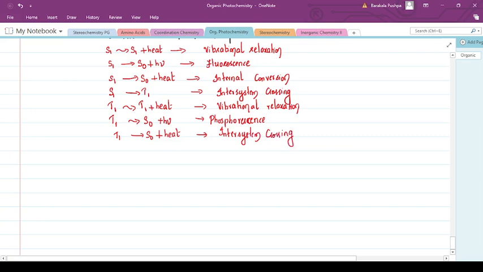These are some important steps which you need to remember. Dear students, please go through these, because based on these steps we are going to discuss the Jablonski diagram, another important concept in photochemistry.